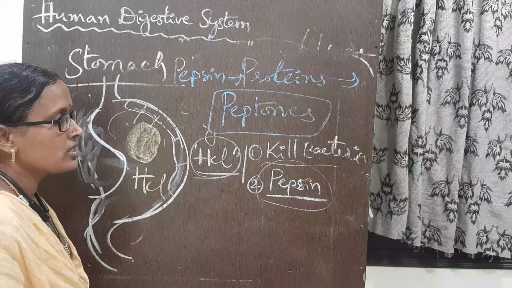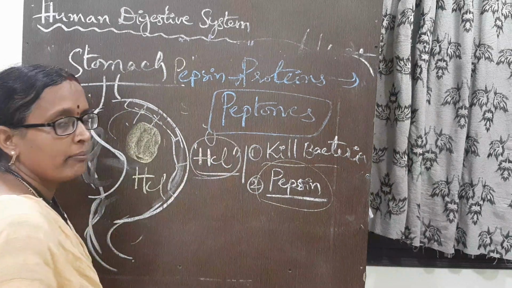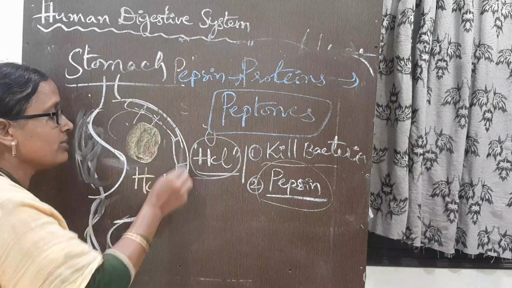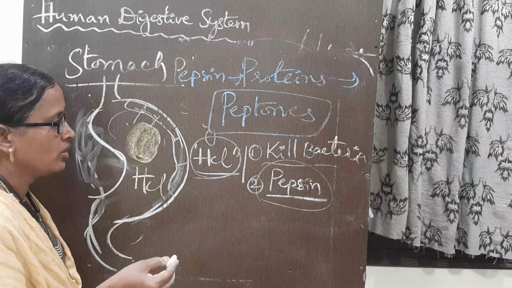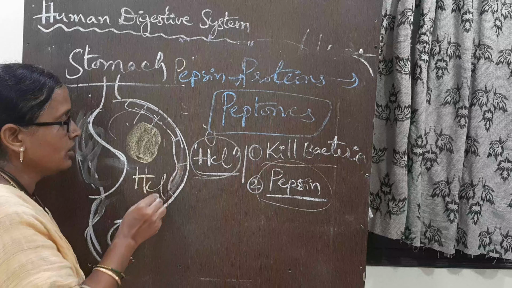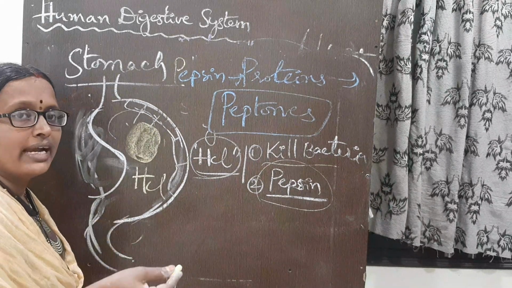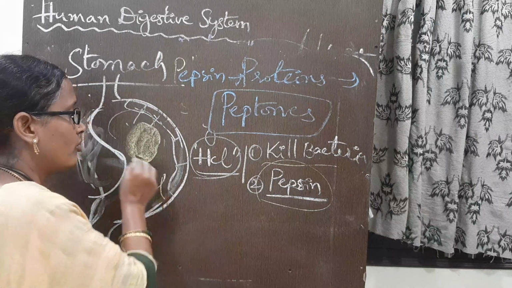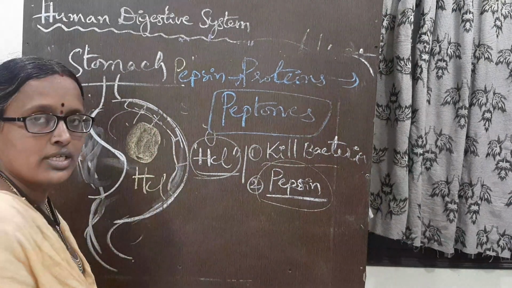So now proteins are converted into peptones. The stomach is a bag-like structure. It is elastic in nature. We feel that when we eat more food, there is an increase in its volume. So this is about the stomach.